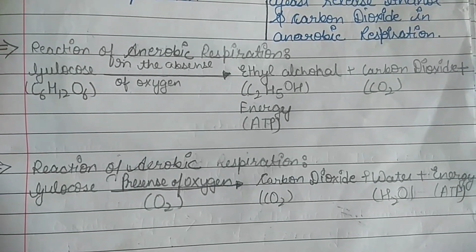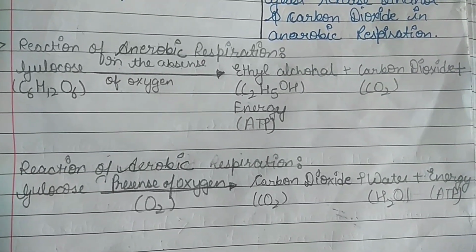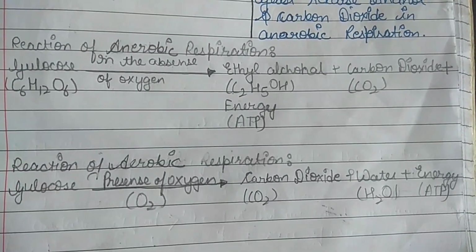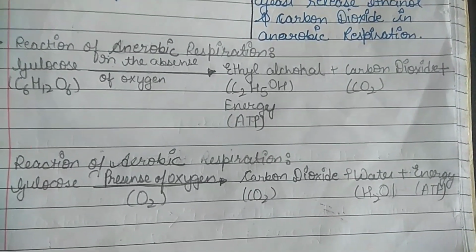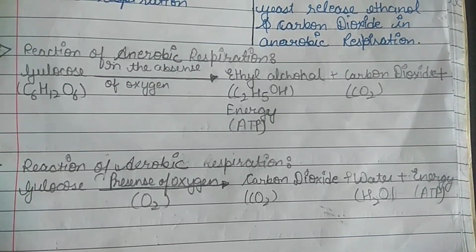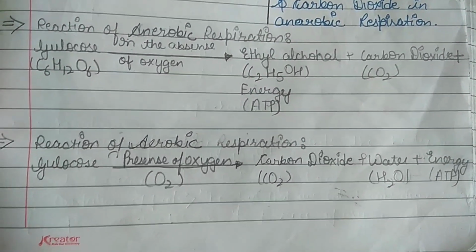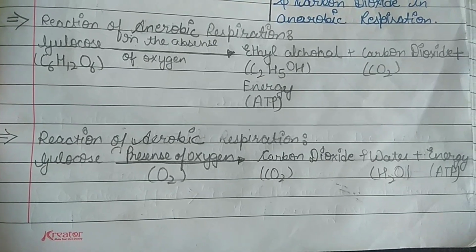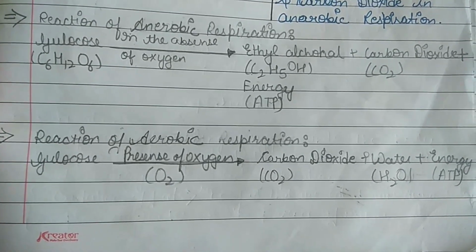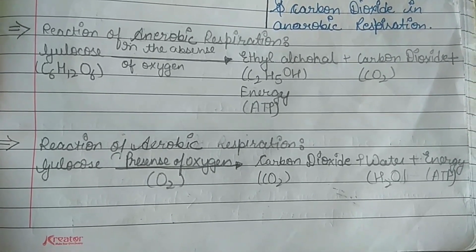Reaction of anaerobic respiration: glucose, C6H12O6, in the absence of oxygen, gives ethyl alcohol, C2H5OH, plus carbon dioxide plus energy. Reaction of aerobic respiration: glucose, in the presence of oxygen O2, gives carbon dioxide CO2, water H2O, and energy ATP.